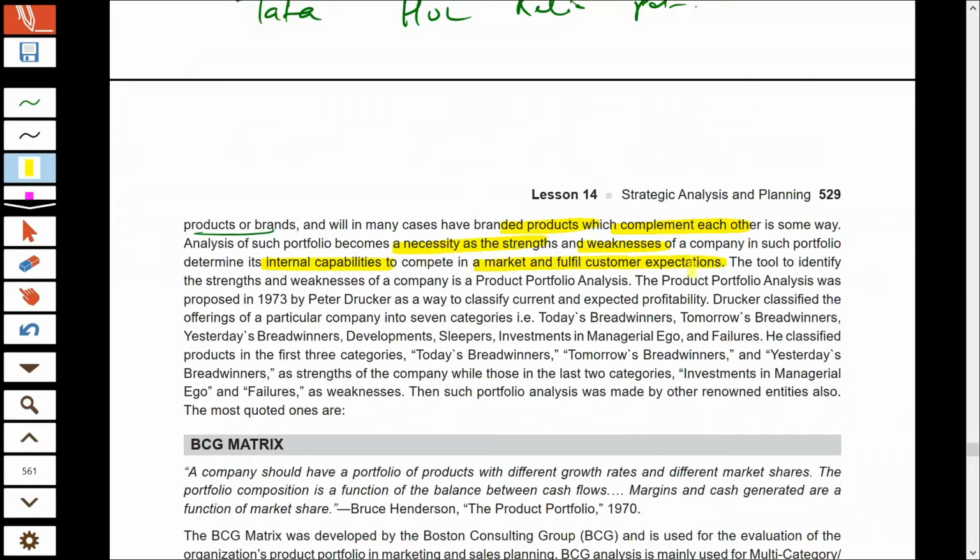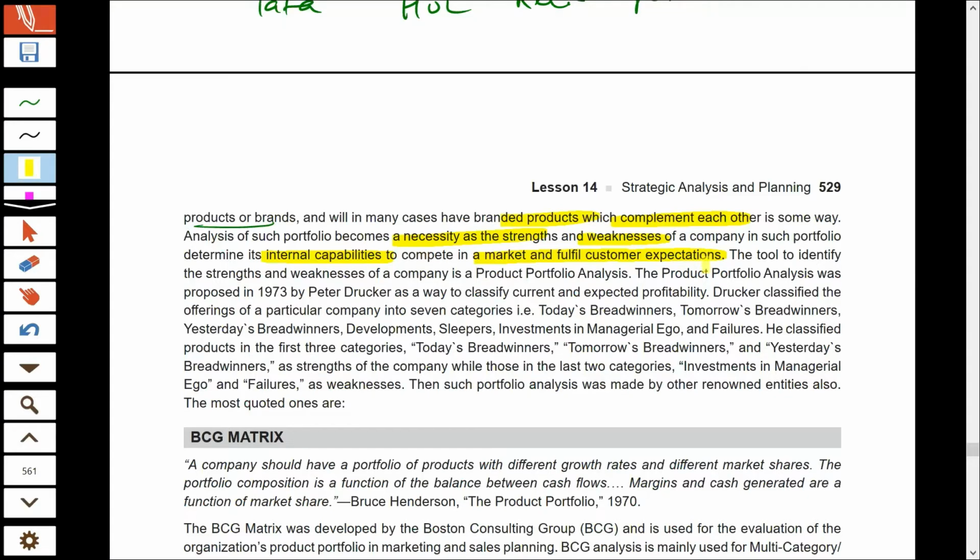Also, the company can decide where they should invest their limited resources. Every organization has a limited amount of resources, and they have to take the right decision as to where they should invest these resources. And after analysis, you can take this judgment very properly.